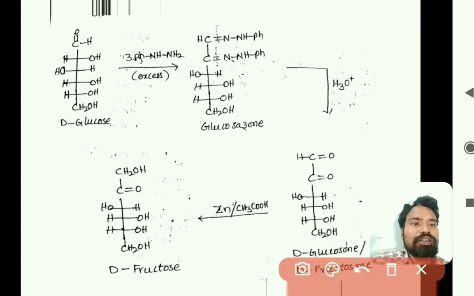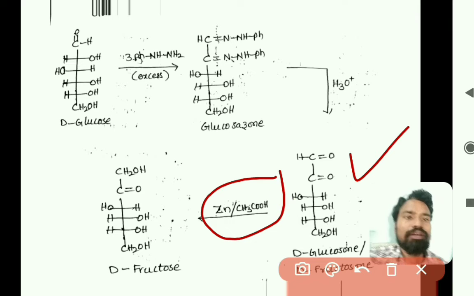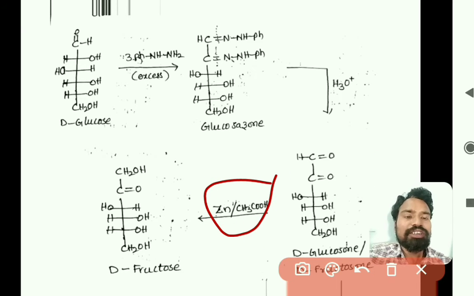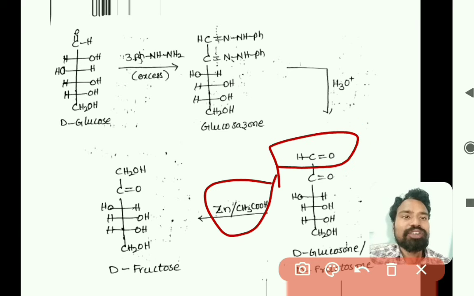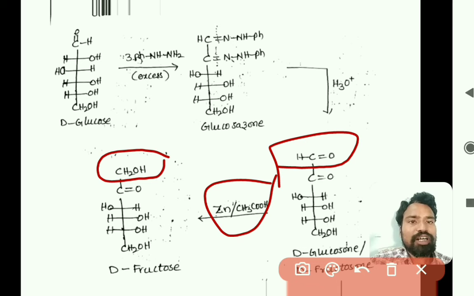So this is called D-glucosone or D-fructosone. When it undergoes a conditional reduction with zinc and acetic acid, this zinc and acetic acid will reduce the first carbon aldehyde only, so that the first carbon aldehyde will be converted to CH2OH.